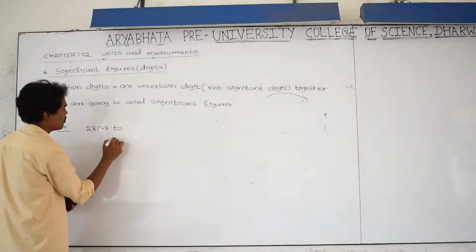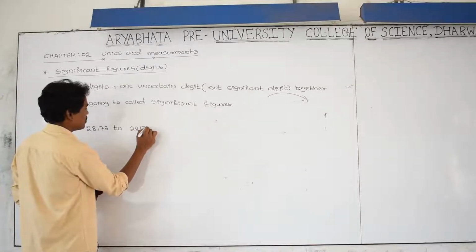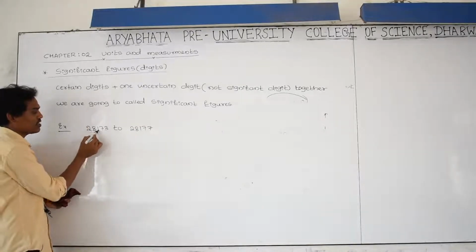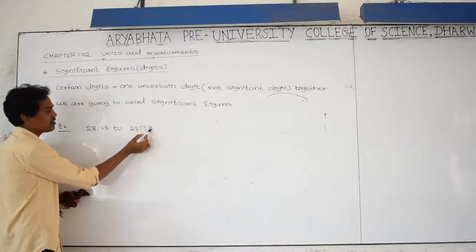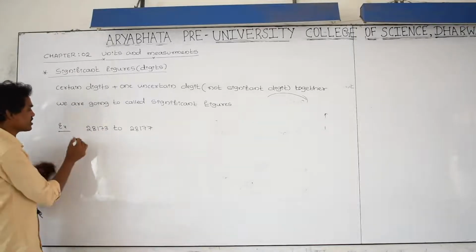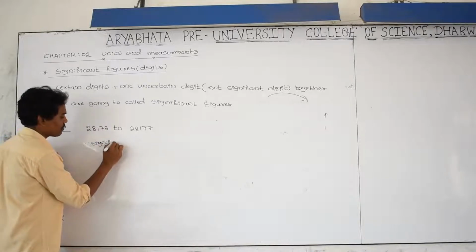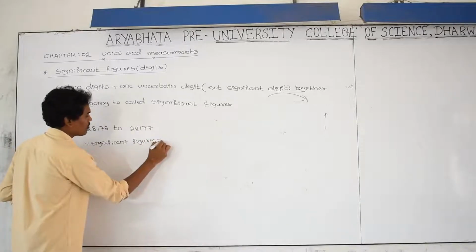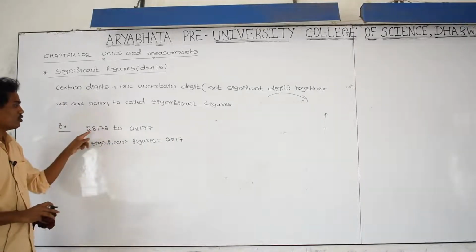Example: 28177. Here this is certain, this is certain, this is certain, this is certain. This is not meaningful, because it is varying from 3 to 7. That's why, what is the significant figure? Therefore, significant figure is equal to 2817.